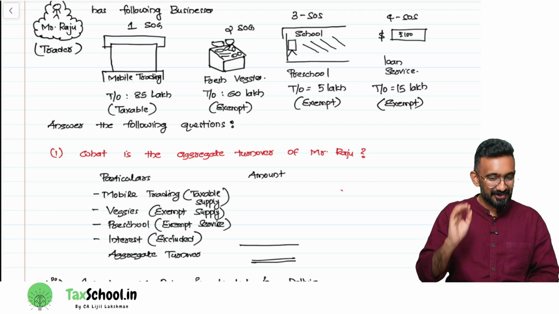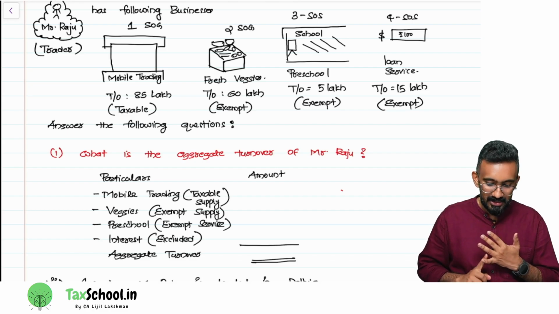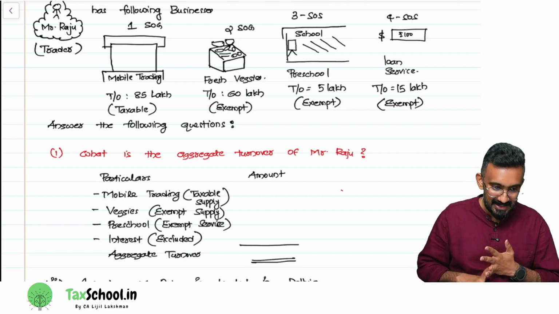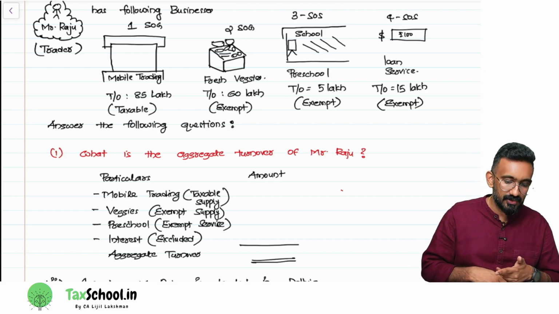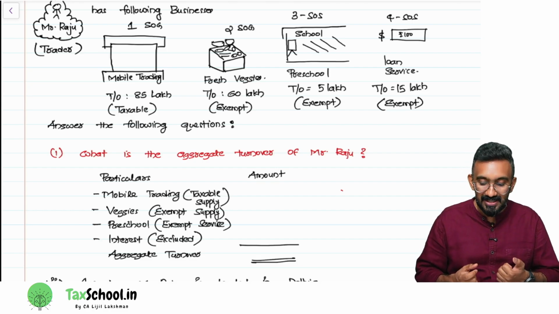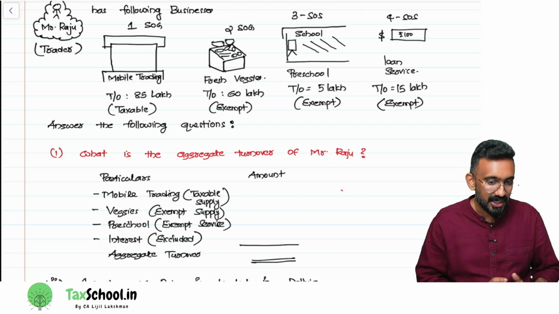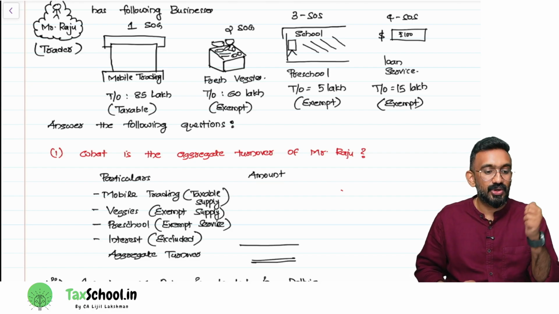Okay, it's 150 lakhs. Normally, I would include mobile trading turnover, it's taxable. I would include fresh vegetables, it's exempted. I would include preschool because it's exempt. Exempt also is part of turnover. I would also include loan services because that's exempt, the interest income from loan services is also exempt. I'll include everything. But what is it that we just took a photo of?